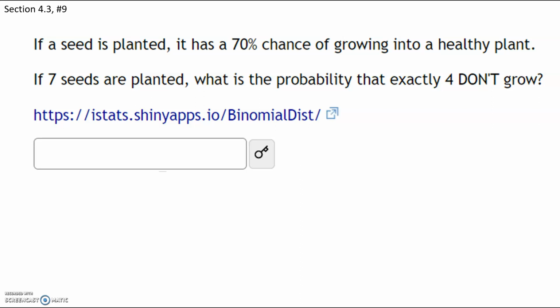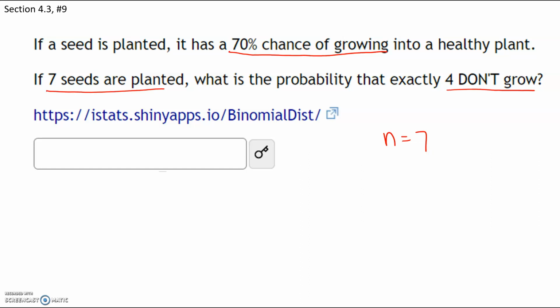If a seed is planted, it has a 70% chance of growing into a healthy plant. If 7 seeds are planted, what is the probability that exactly 4 don't grow? Now this is kind of tricky because the 70% chance, that's a chance of growing. However, we want to find the probability that they don't grow. That's how we define a success. Okay, so let's start with the easy part. 7 seeds are planted. So our n is going to be 7.